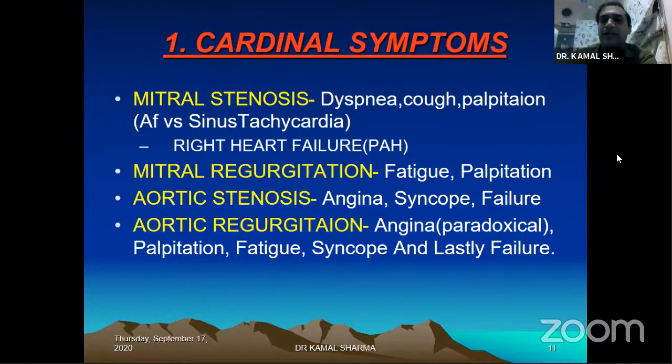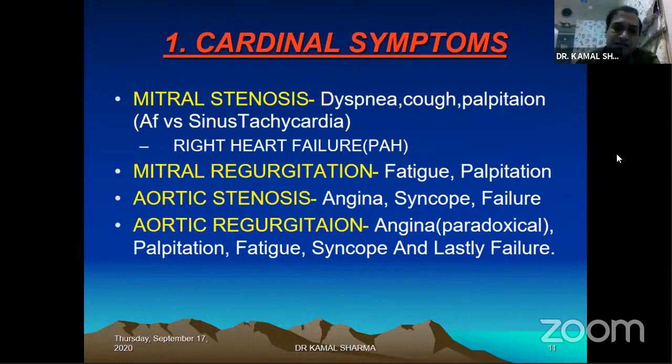We know classically aortic stenosis deals with angina, syncope, and failure, with the Braunwald series mentioning a median period of 5, 3, and 2 years. In aortic regurgitation, angina, palpitation, fatigue, syncope, and lastly failure can also be the symptoms, predominantly cardinal symptoms. Now, based on these, you can come down to what lesion primarily you're dealing with.